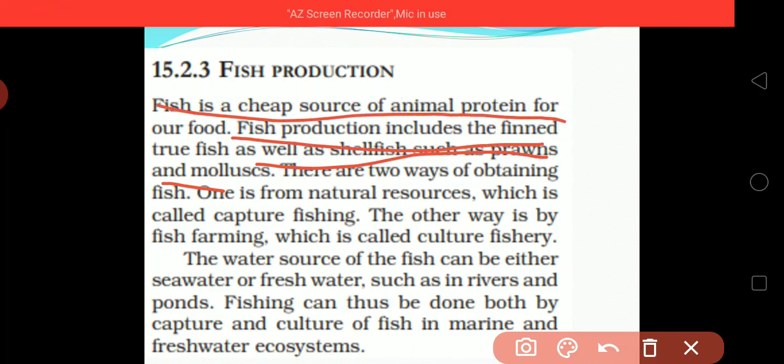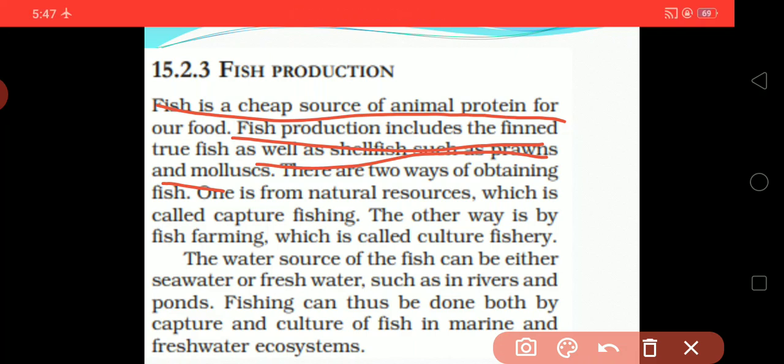And fish is what? Cheap source of animal protein. From the animal protein we can see that fish is a major source, and a cheap source also. It can be said that it is a cheap source of animal protein.